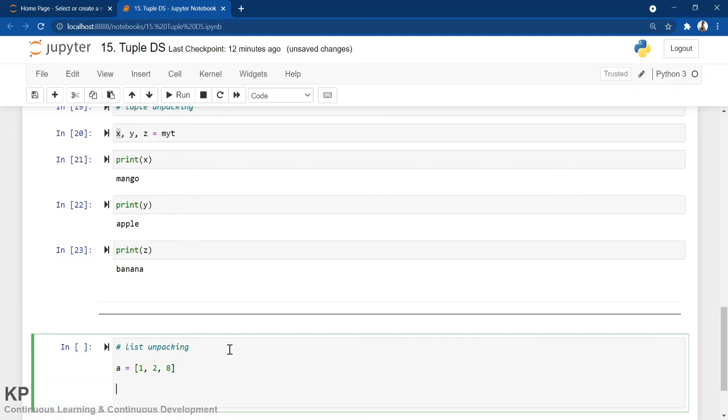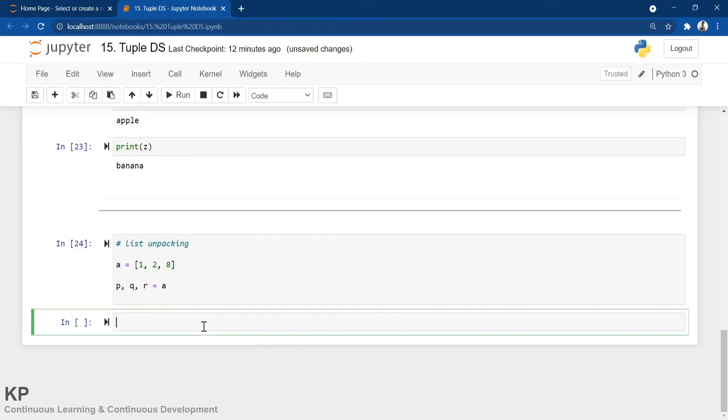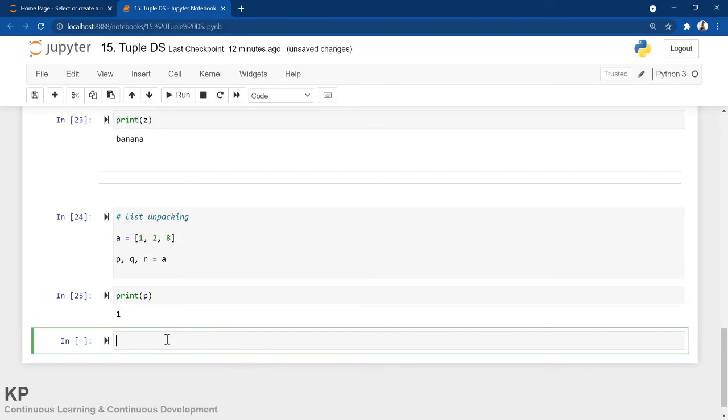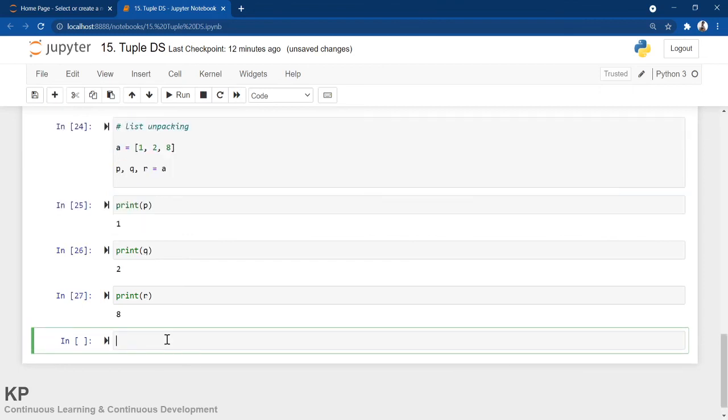Now if I write PQR, that is one variable, but I am putting commas, so it means three variables: P, Q, R equals to A. Now if I do print P, it contains 1. If I do print Q, it contains 2. If I do print R, it contains 8. So it works in the same way. This is called list unpacking.